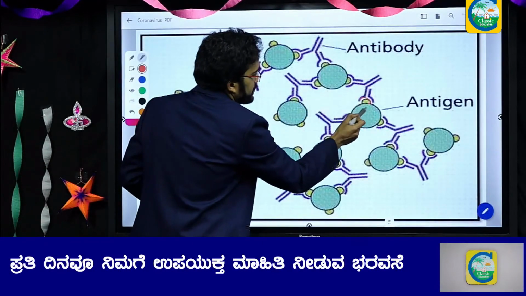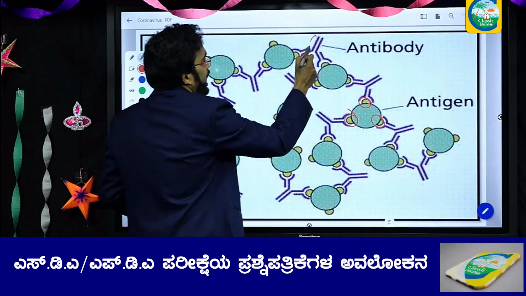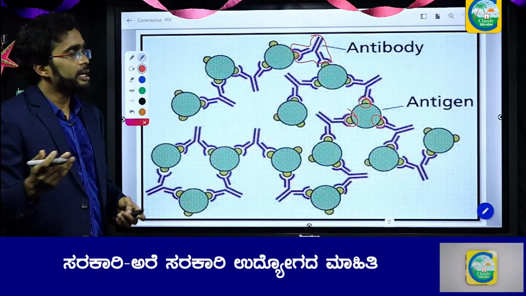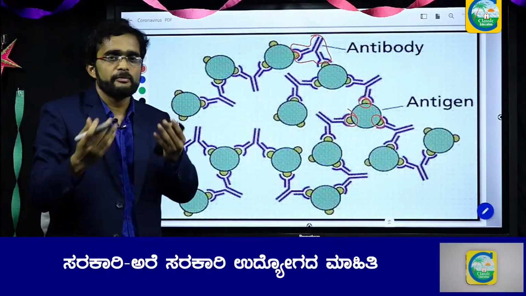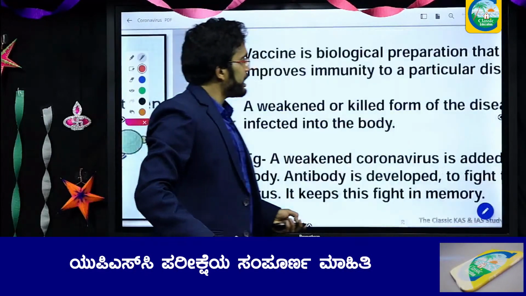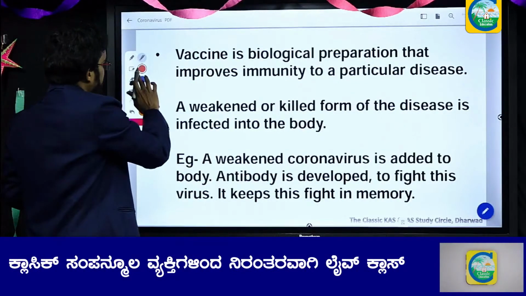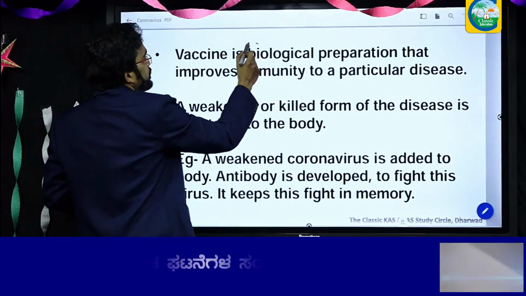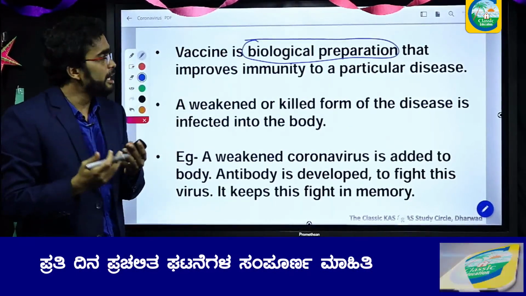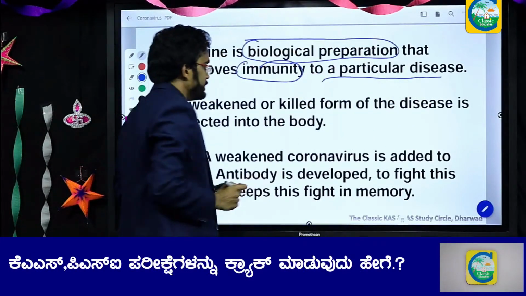So this is an antigen. As you can see, these antigens are present on the surface of the virus. This is the antibody. Antibody is produced by the human immune system. The antibody will bind to the antigen, fight with it and destroy the disease. Now let us understand what a vaccine is. Understand the keywords here: a vaccine is a biological preparation that improves immunity to fight a particular disease.